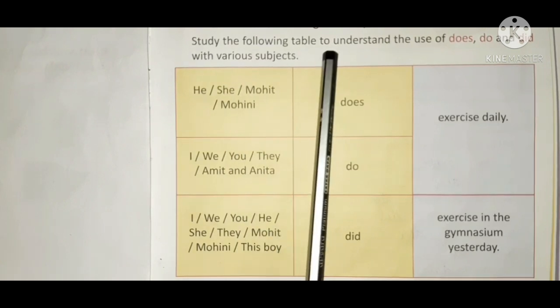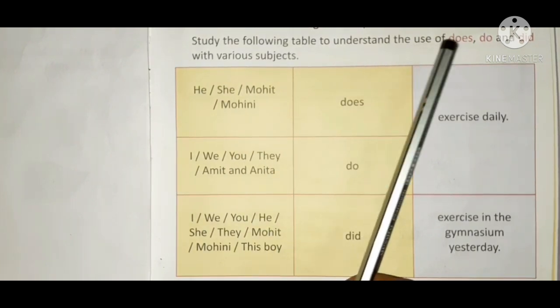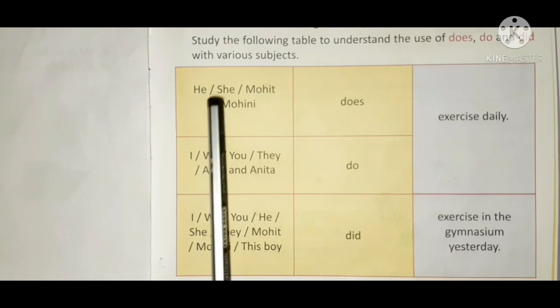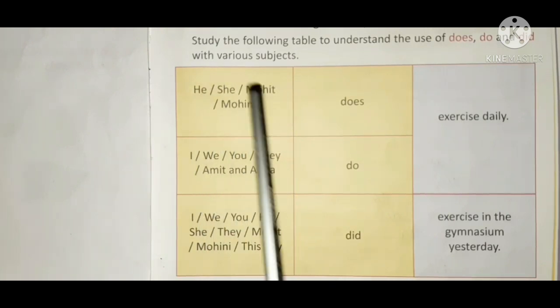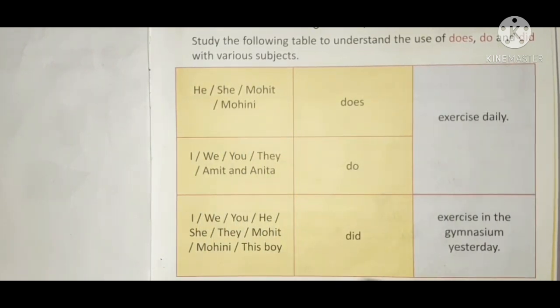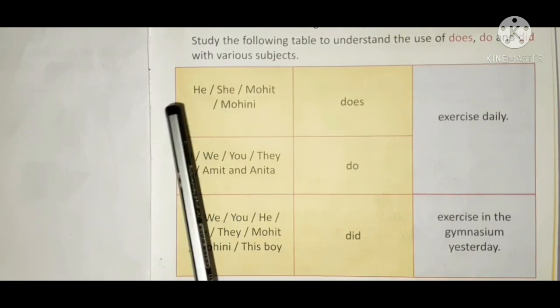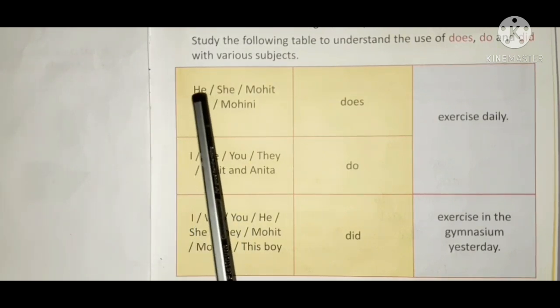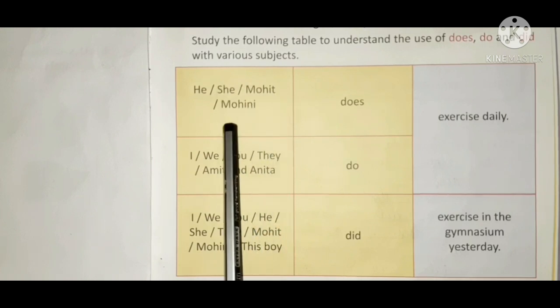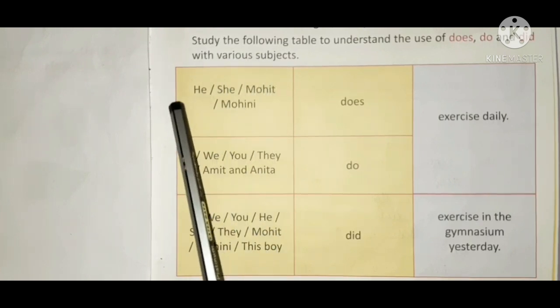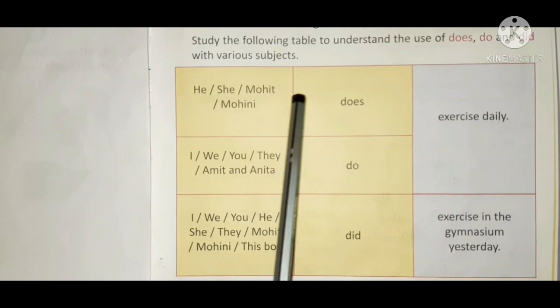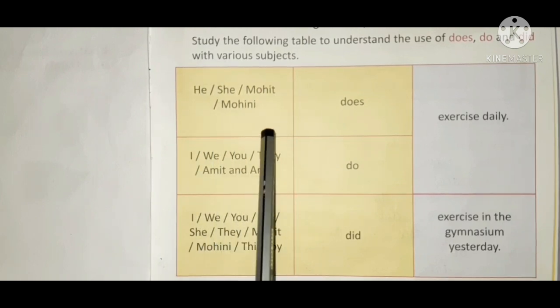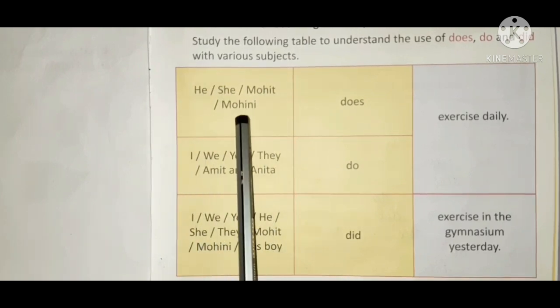Study the following table to understand the use of does, do, and did with various subjects. So children, can you see the table here? So let's read. He, she, Mohit, Mohini. Now can you see these are all singular subjects? So with the singular subject, what are you going to use children?